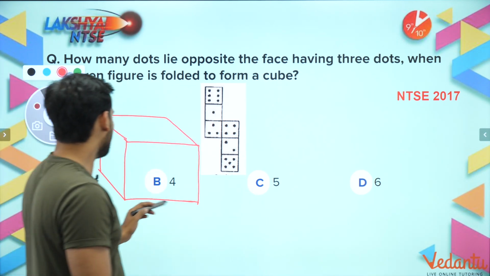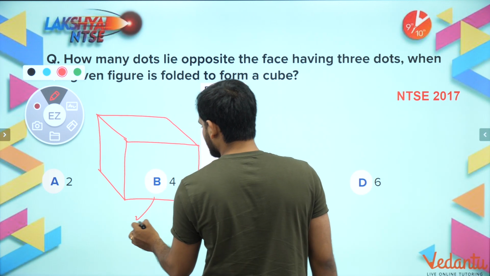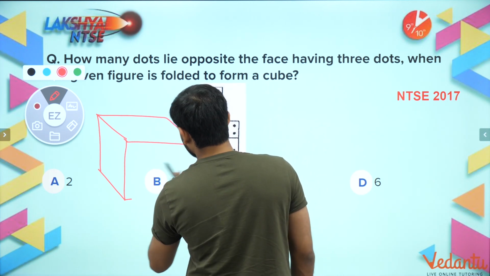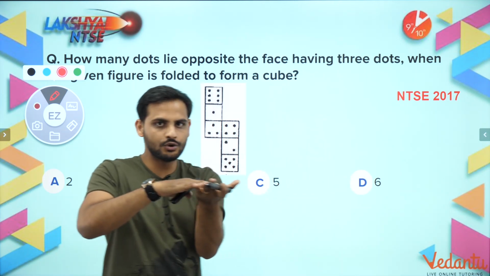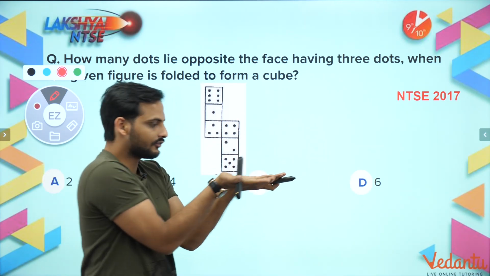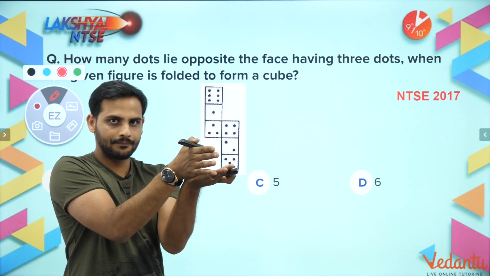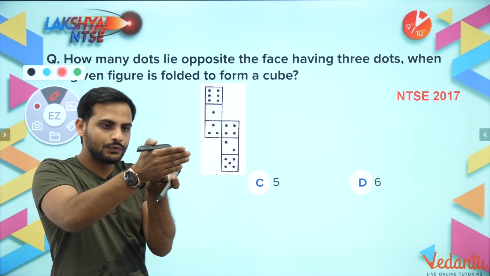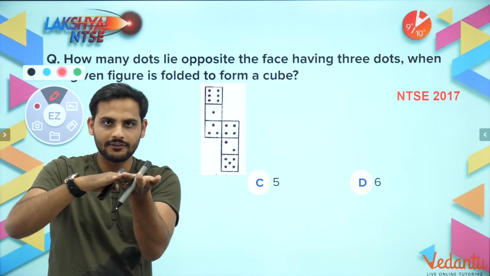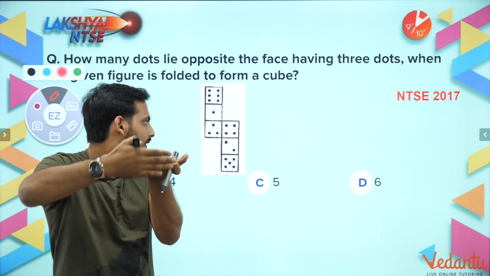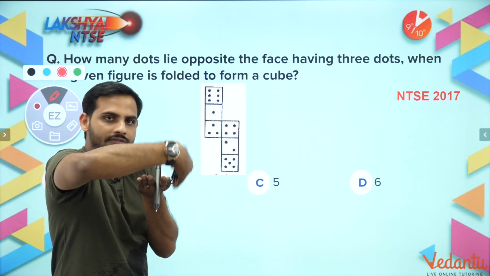Imagination will be very difficult, so try to imagine it this way. Okay, 3 you have here at the bottom. Now this 4 will be adjacent, correct? Then this 2 will be shifted like this, and then this 5 will be folded here.